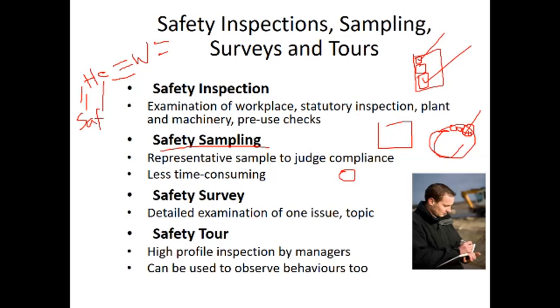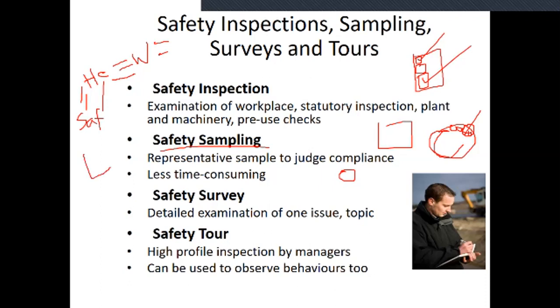Next one is the safety survey also. A survey is nothing but a detailed examination of some particular topic or particular issue. For example, at one location there is a fire in a construction building. Then some people inspect that particular issue. Maybe due to an electrical short circuit, only that particular topic they are inspecting. These are known as the safety survey.